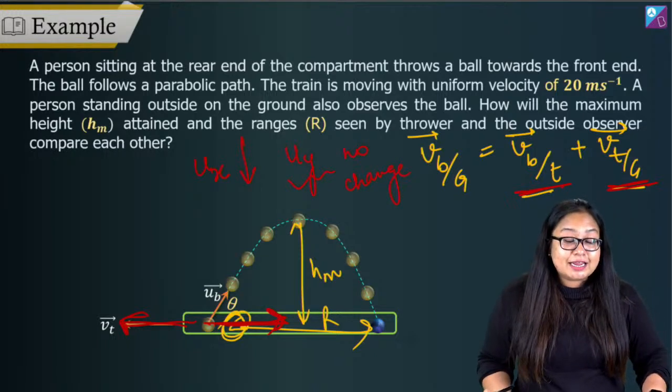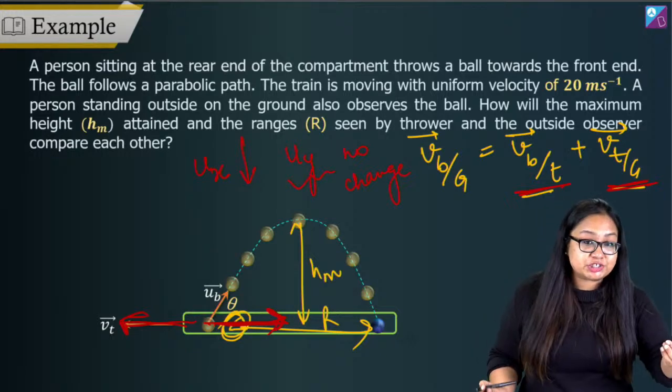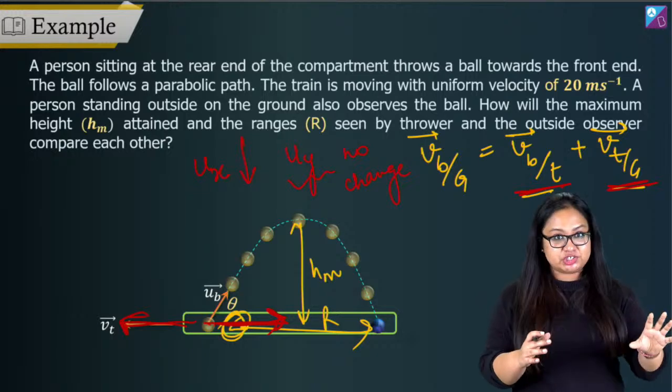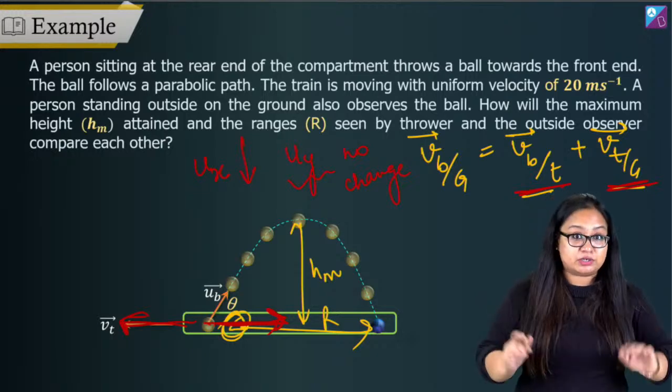What does that mean? It means that out of maximum height and range, whatever depends on the x direction velocity, Ux, will change, but if it does not depend on Ux, it will not change.